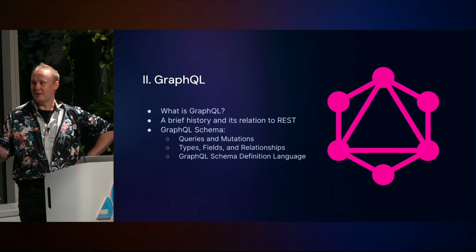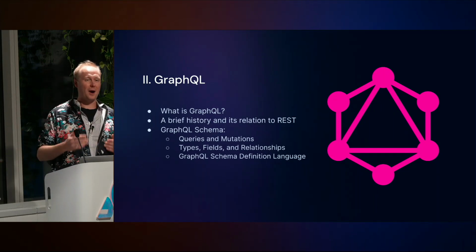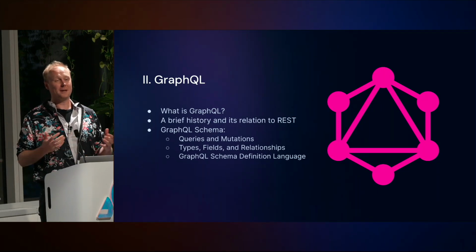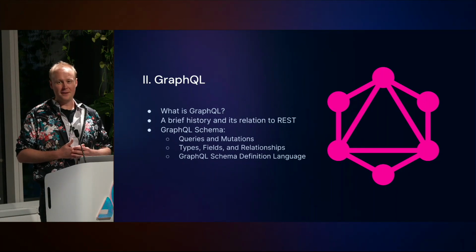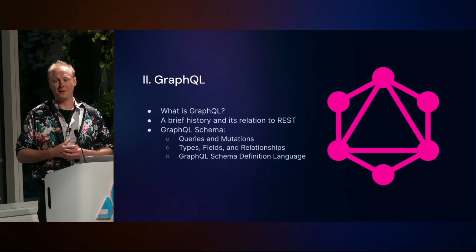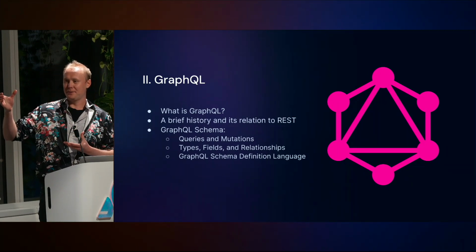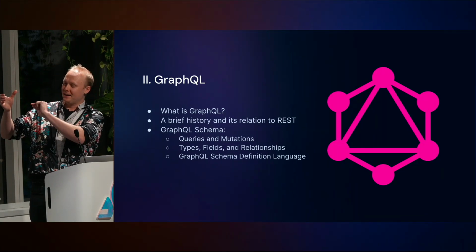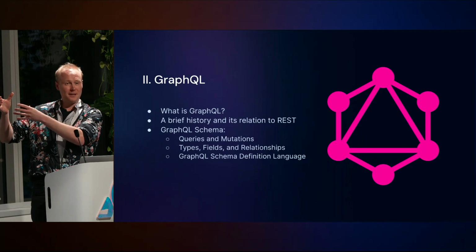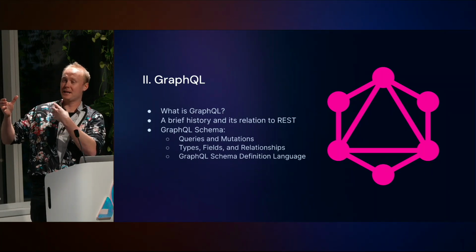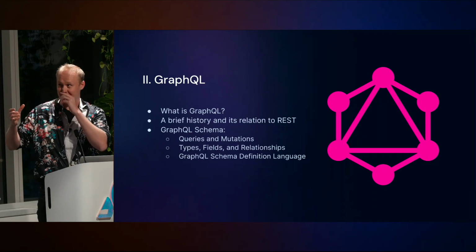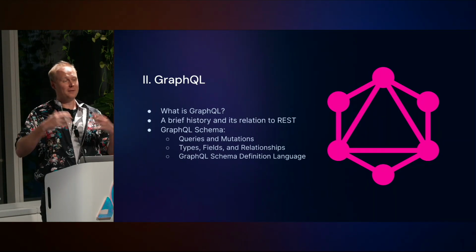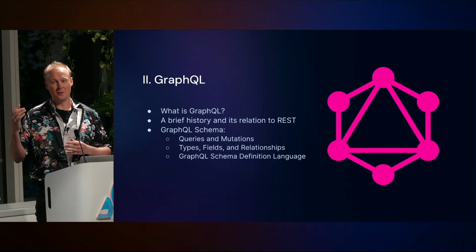A little bit of background on GraphQL. What is GraphQL? It stands for Graph Query Language. It was developed by Facebook in 2012 and then open sourced to the community in 2015. They were trying to solve this problem with their mobile app where, if you can imagine your iPhone 3G, you had a news feed which was made of your friends, and those friends had posts, and those posts had comments, and those comments had likes, and those posts had likes. And they needed to get all of those things together on the mobile app in one front end.